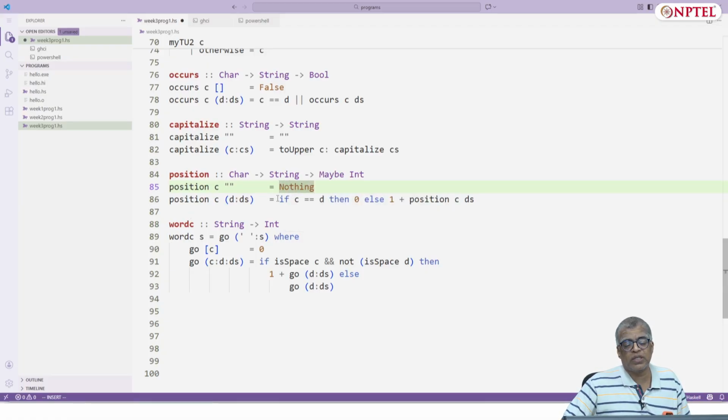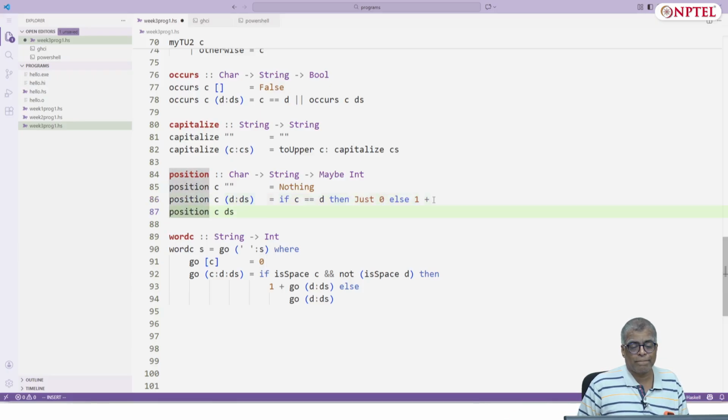Position c (d:ds) is: if c is equal to d, then just 0, else 1 plus, else it is just of